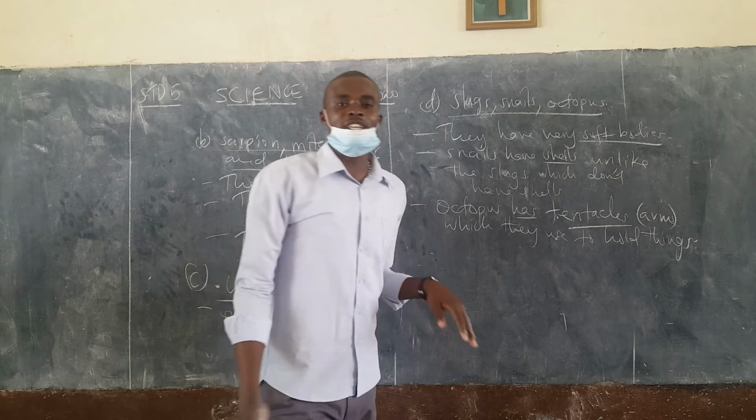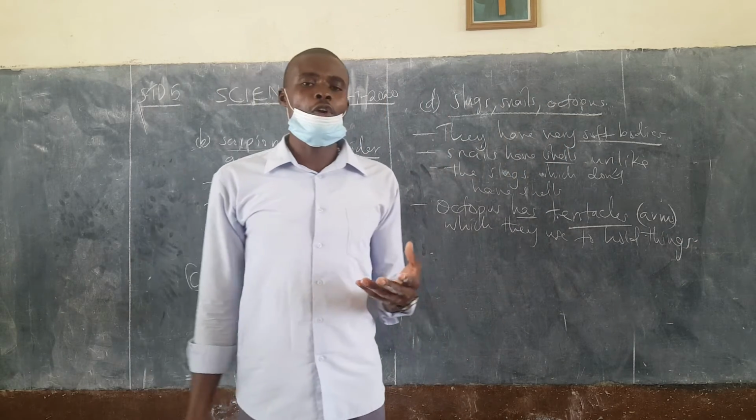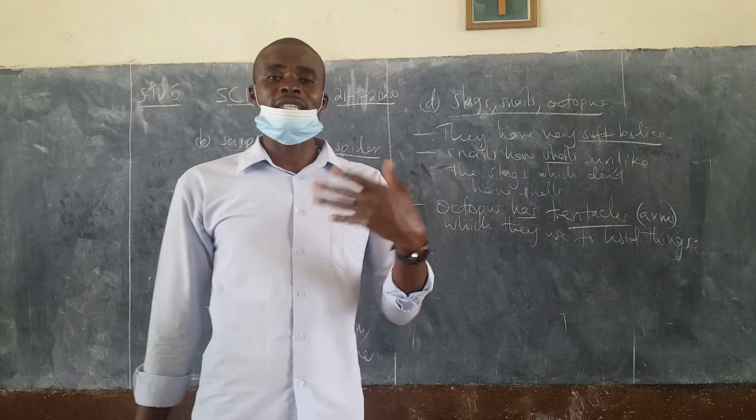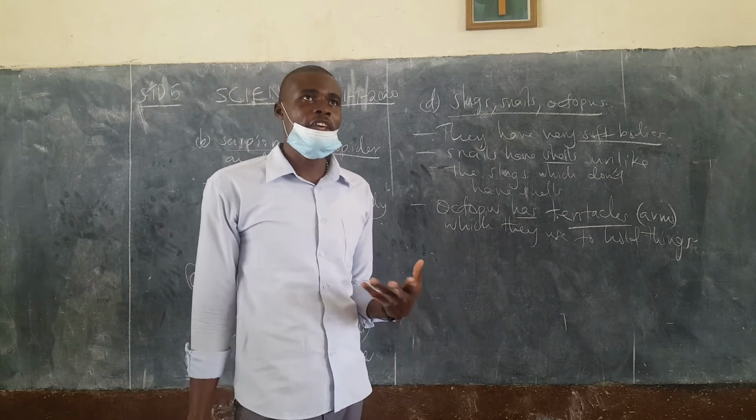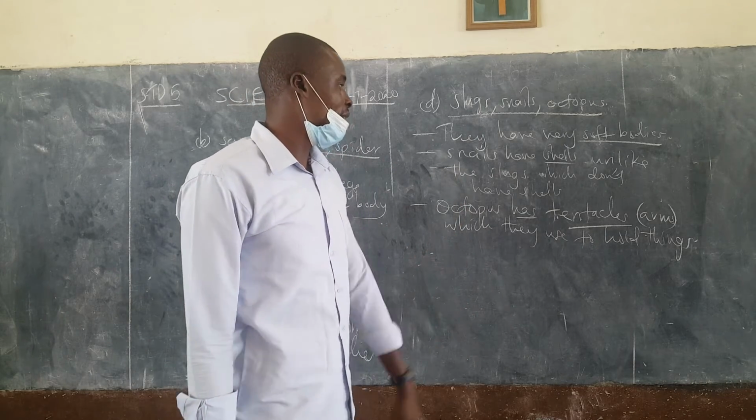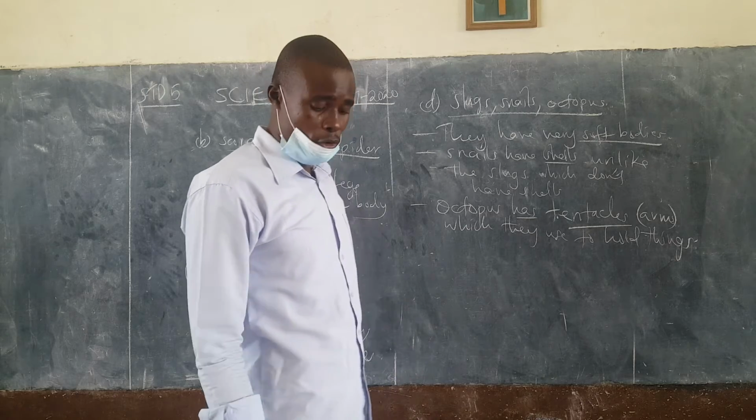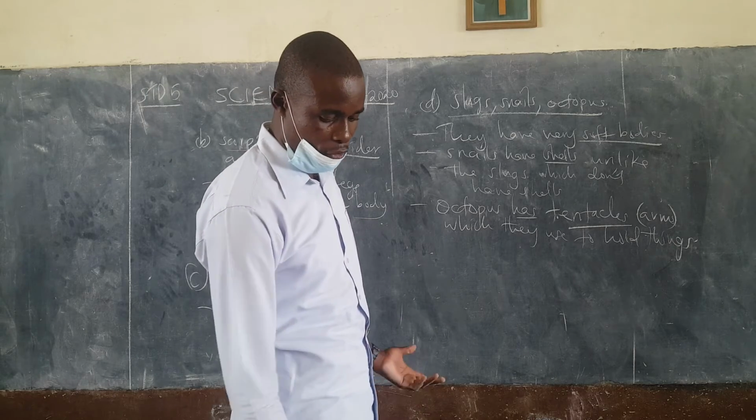So you may get a question that asks you, octopuses use dash to hold things. They use the tentacles to hold things that maybe they have caught.